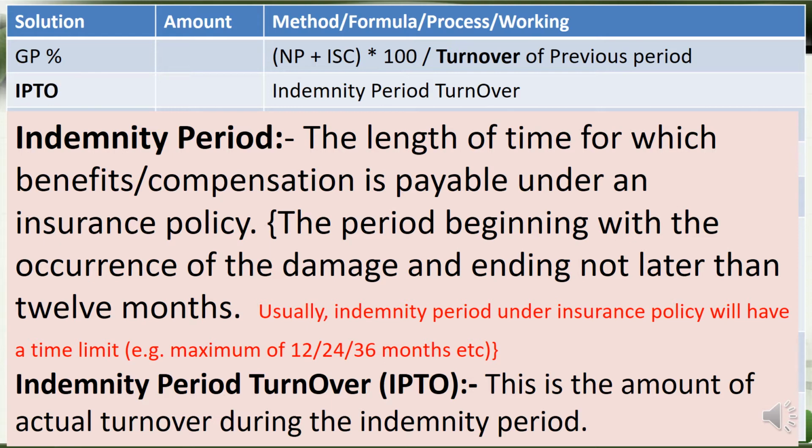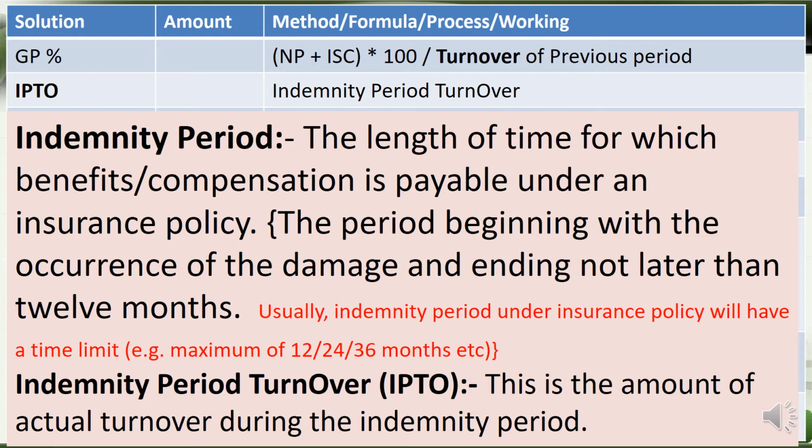Okay. The indemnity period is usually given even in the question also. So we can easily take that indemnity period, and accordingly we can get the indemnity period turnover. If the turnover is given and the indemnity period is also given, we can calculate from the 12 months turnover. We see which 4 months, what period from and to, so that we can arrive at the indemnity period turnover. That is how we do that.